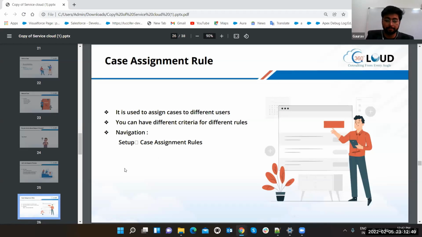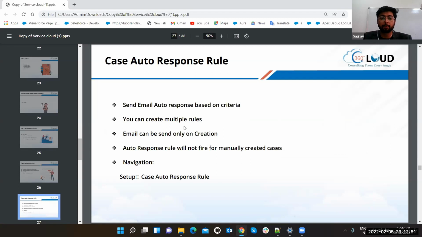Let's come to the next slide. Auto response rules. Now, what are auto response rules? Suppose you put a query in the case object. You put a query from web to case, from email to case, from anything. You just put a query, and our system gets it and stores it in the case object.